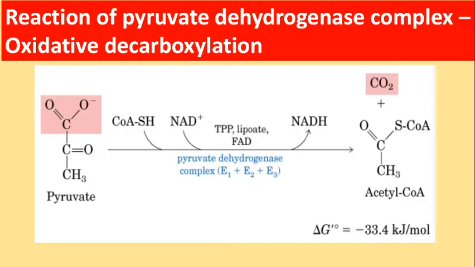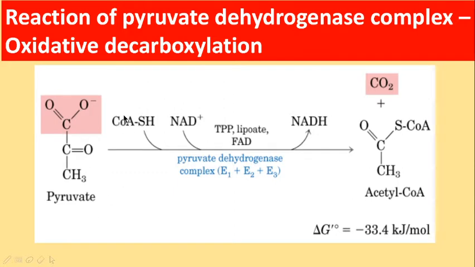So the first step: during glycolysis, the end product is pyruvate. This pyruvate, in the presence of the enzyme pyruvate dehydrogenase multi-enzyme complex, is converted into acetyl-CoA. I have given a separate video for this oxidative decarboxylation of pyruvate. You can watch that. So now I'll just discuss how this pyruvate is converted into acetyl-CoA.